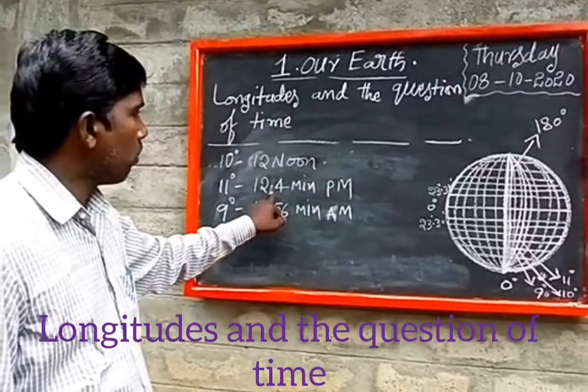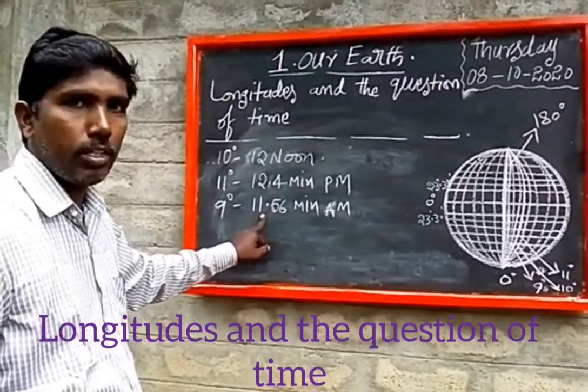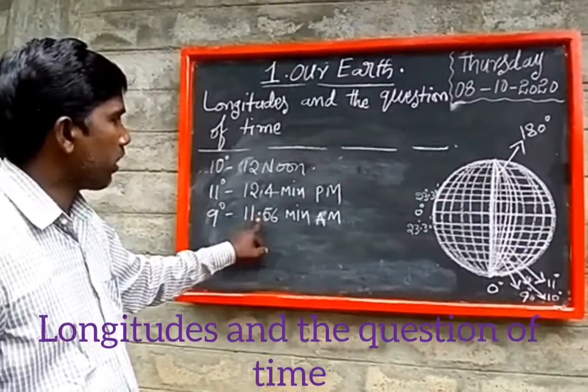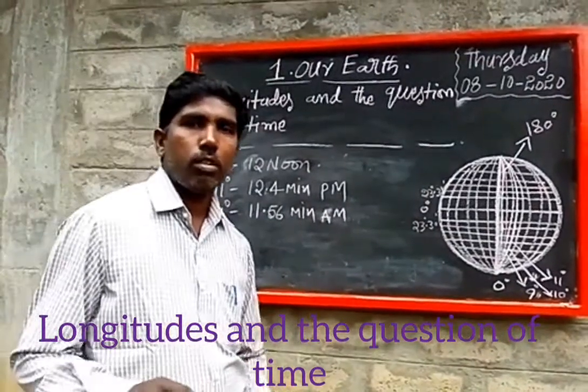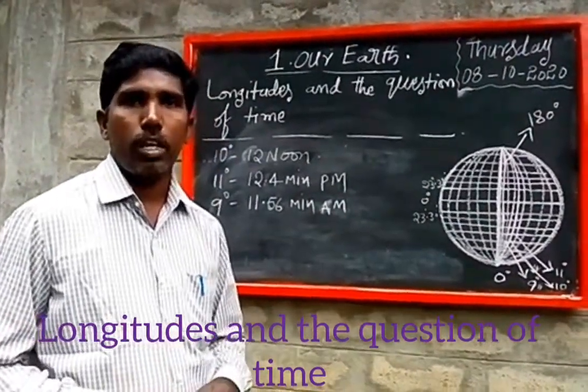This is post meridian, this is ante meridian, that is PM and AM. There is a time variation from one longitude to another longitude.